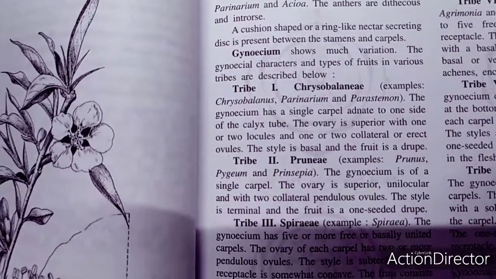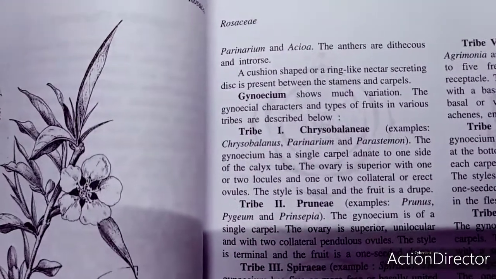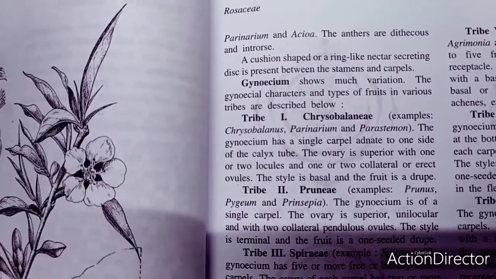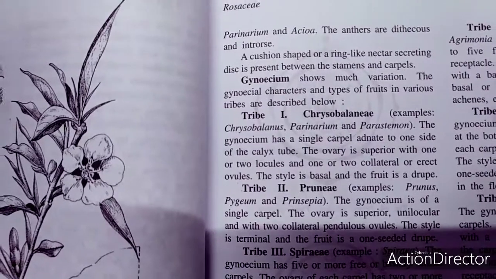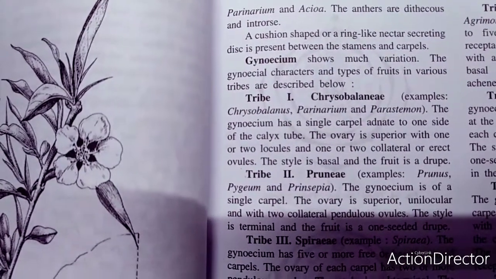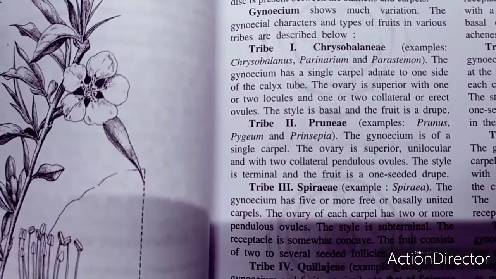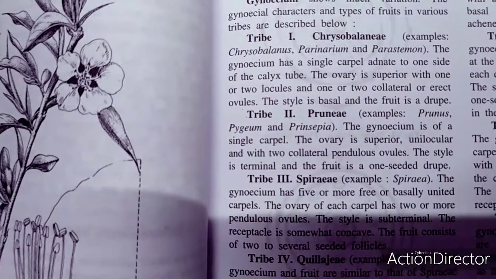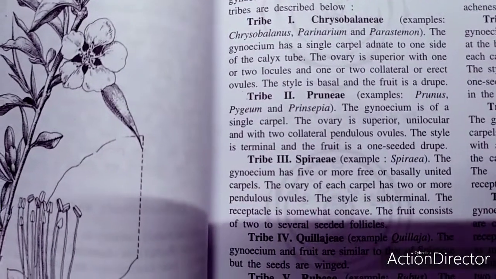There are 10 types of tribes, and each has a special type of gynoecium character that has been recognized. That was the Chrysobalaneae. The second type is known as the Prunieae. The best example may be Prunus. The gynoecium is of a single carpel in this case.